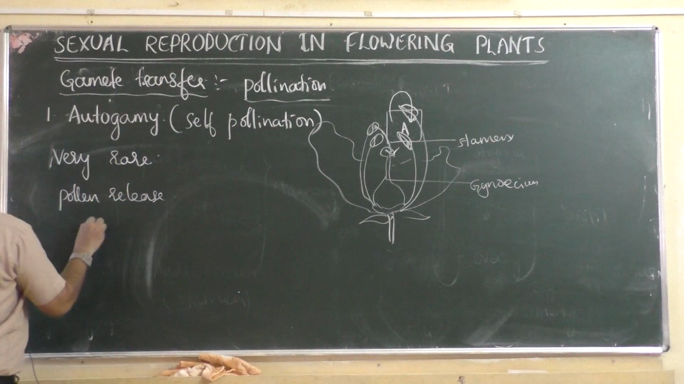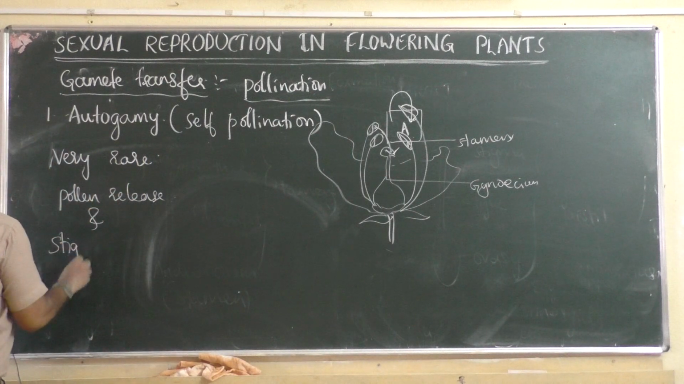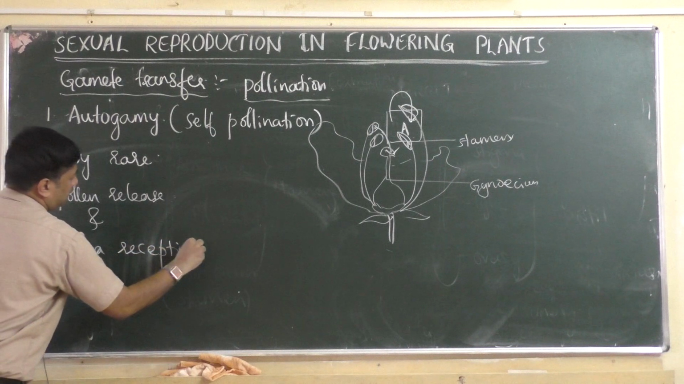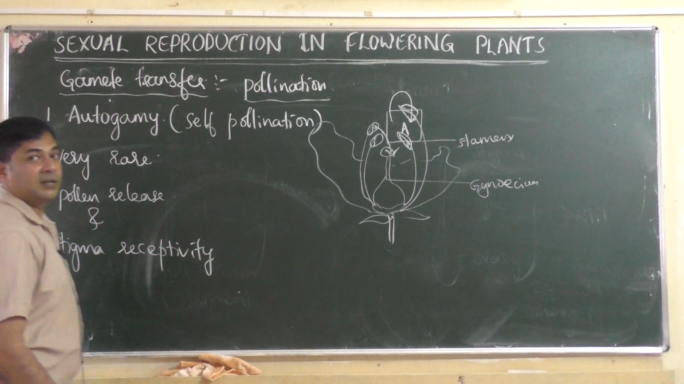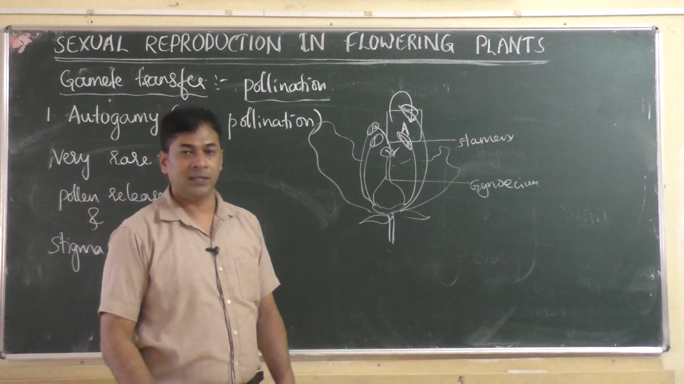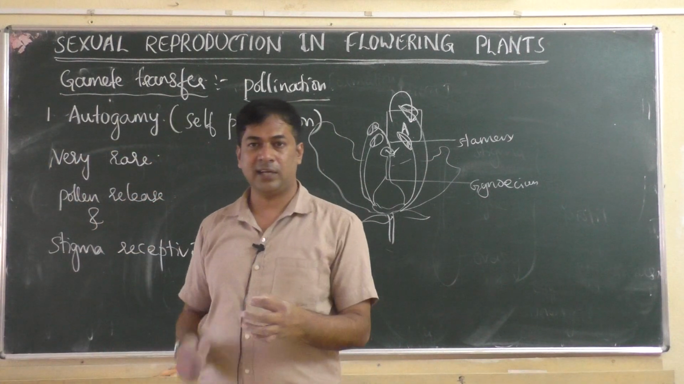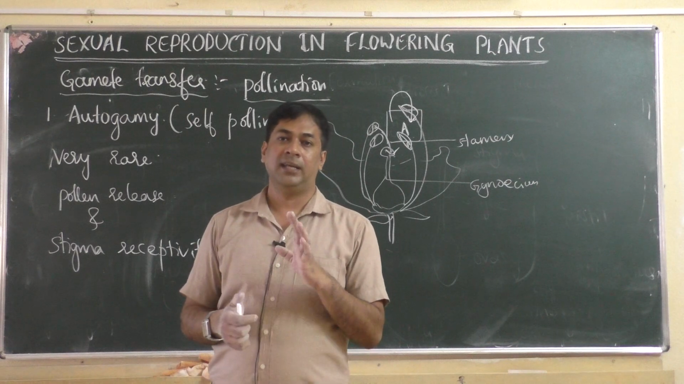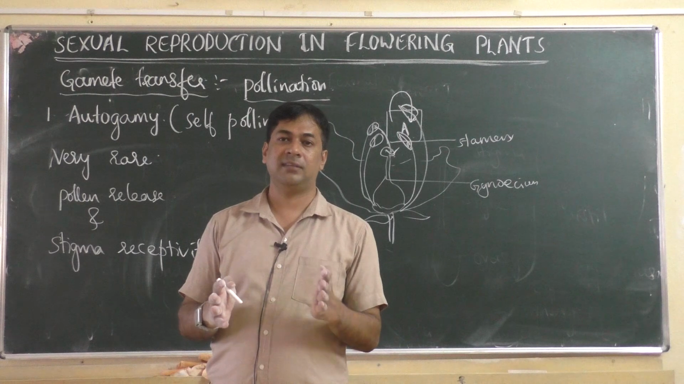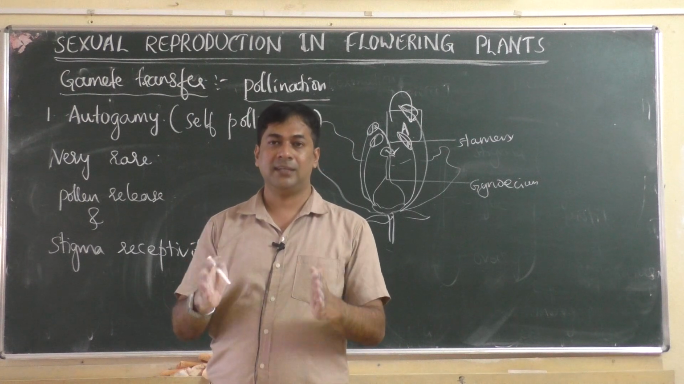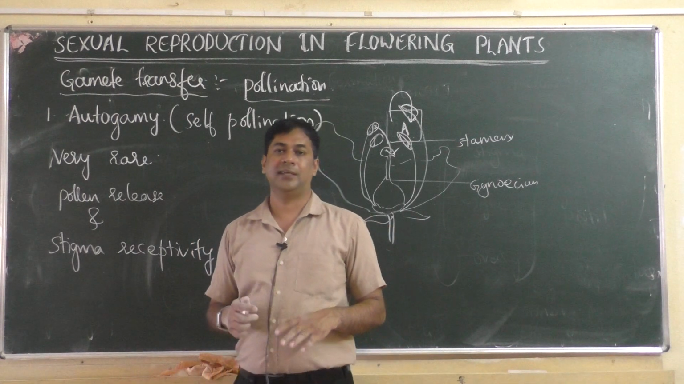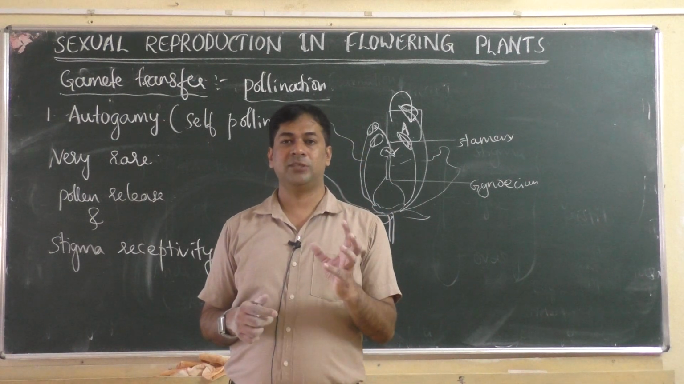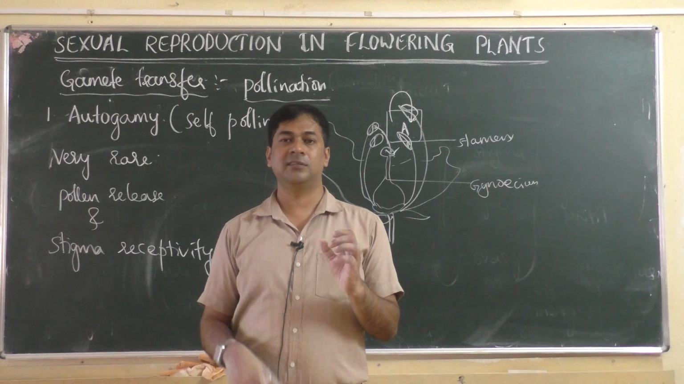Pollen release and stigma receptivity should occur at the same time. Meaning, once the anther releases pollen grains, at the same time the stigma should be ready to receive them. Indirectly they are saying maturation of anther and stigma should happen at the same time. Like I gave you an example in the last class. What happens if the anther matures first but the stigma is still young?